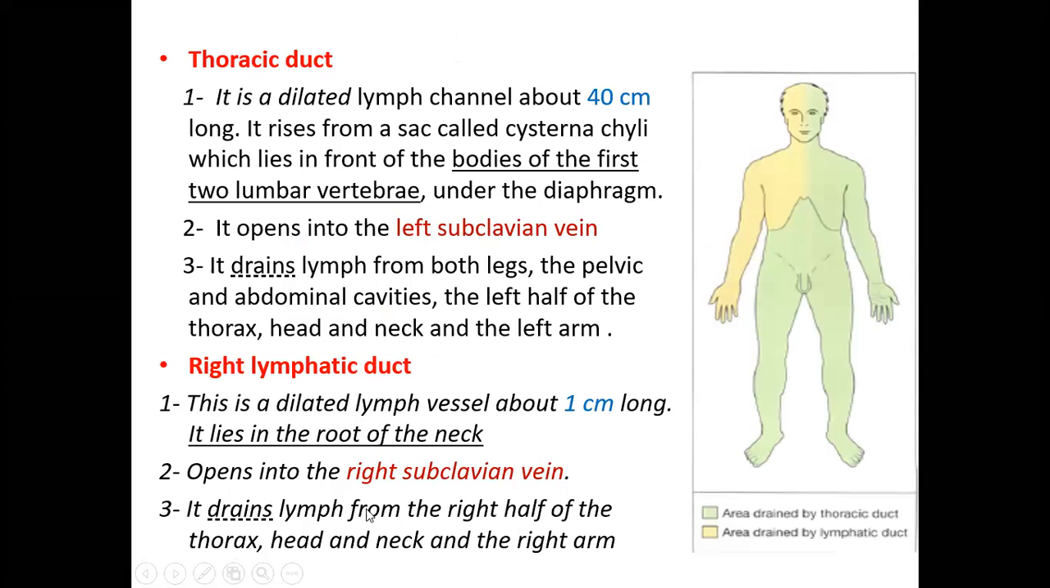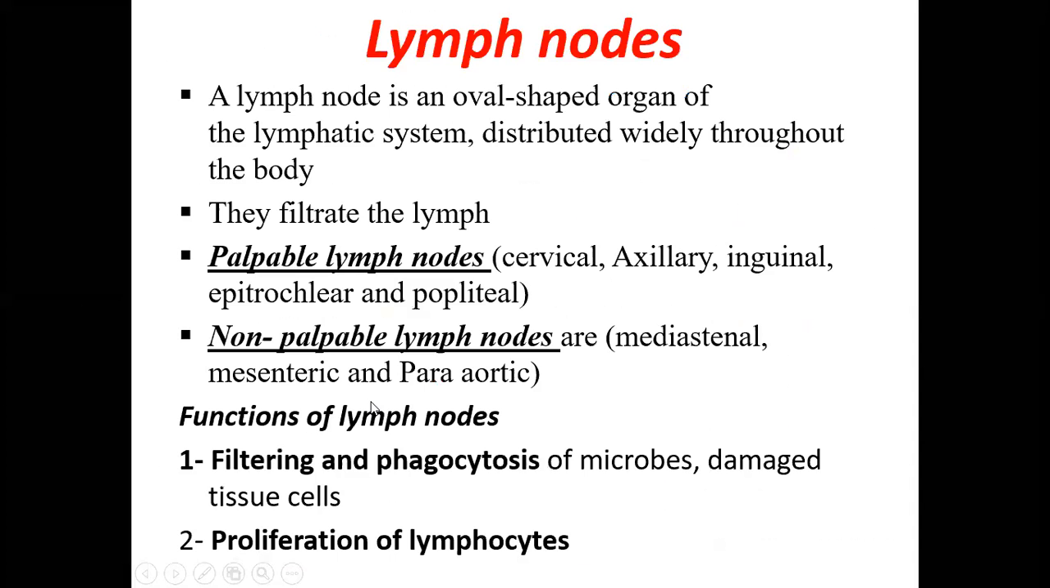So this will drain the lymph from the right half of the thorax. This right lymphatic duct will drain the right half of the thorax, the right side of the head and neck, and the right arm. So these three regions are drained by the right lymphatic duct.